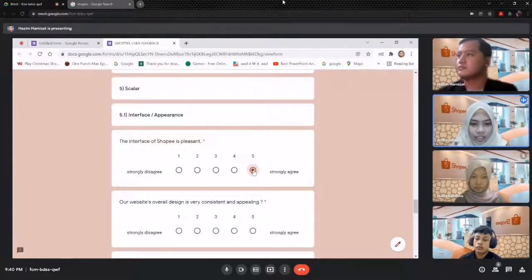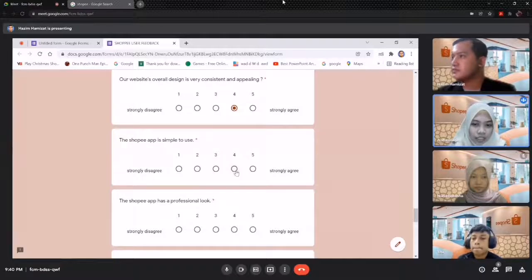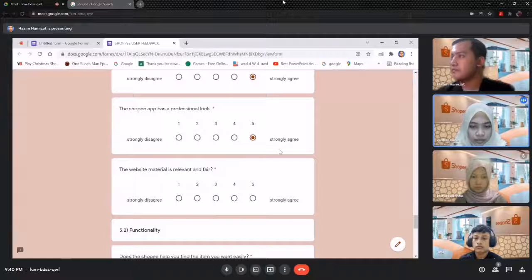Then the second statement is, our website's overall design is very consistent and appealing. I choose number 4 because the design on Shopee is consistent and appealing. For example, the buttons are still on the top. Third statement is, the Shopee app is simple to use. I choose number 5 because the app is easy to understand. Furthermore, Shopee app has a professional look. I choose number 5 because I strongly agree with the statement.